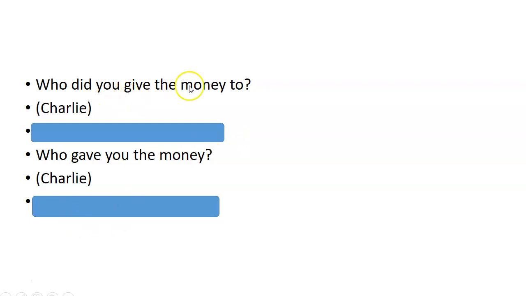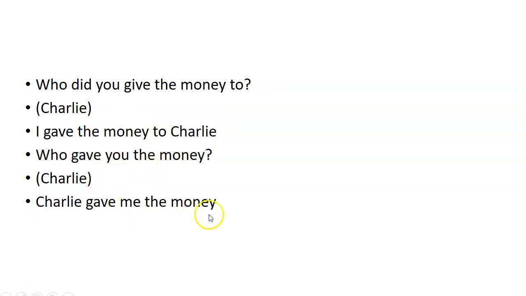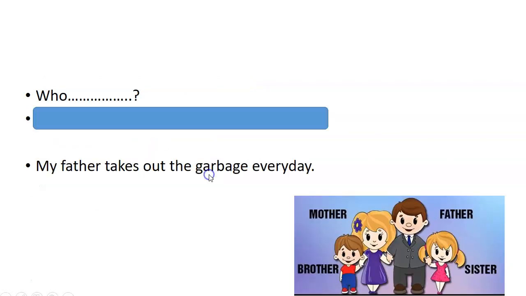So let's look at the answer. Who did you give the money to? And the answer is, I gave the money to Charlie. And who gave you the money? And the answer is, Charlie gave me the money. Okay, so if you look at this, it's different questions. Here is who object, we have an auxiliary. Here is who subject, no auxiliary, we have the verb directly in the past in this case. Okay, let's look at another example.